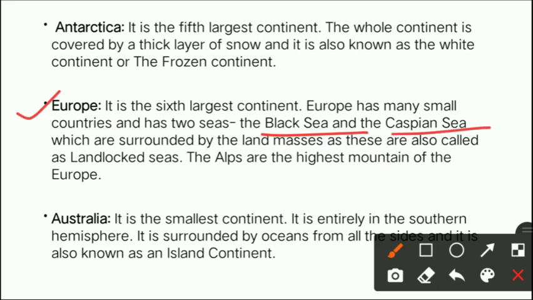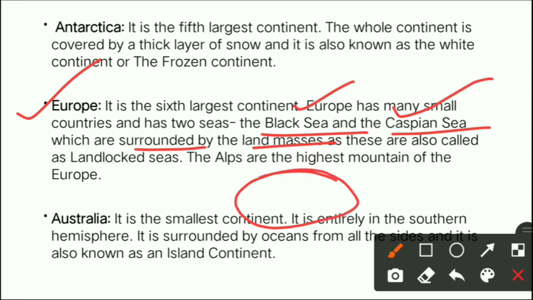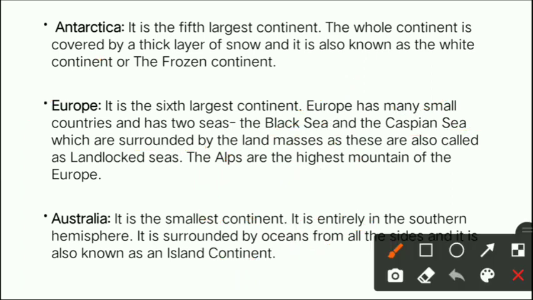And both these seas are surrounded by land masses. Means beta, at the center the sea is there and it is surrounded by land masses. Means चारों तरफ से लैंड है, बीच में सी है एंड उसके चारों तरफ लैंड है. That is why these are also called landlocked seas.